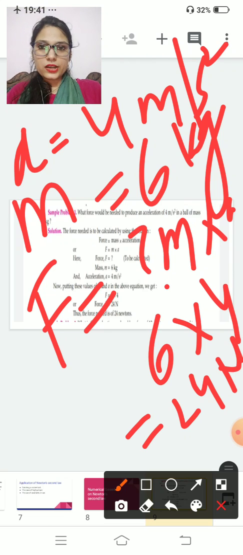Clear? Acceleration is given to you, mass is given to you. What you have to find? You have to find force. So force is equal to m into a. Put the value of m and a and you will get the answer. What is the SI unit of force? It is Newton.